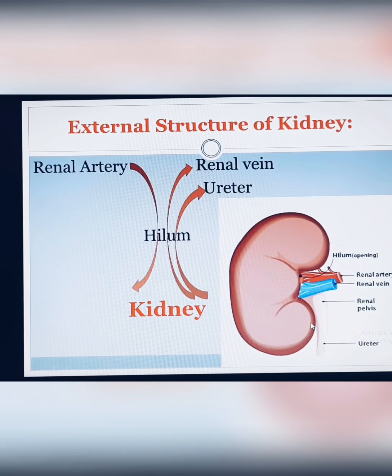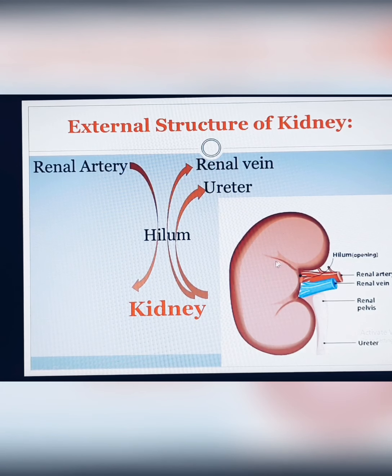They are coming out through a point, and in the meantime the renal artery enters into the kidney through the same point. So this point is called the hilum. The hilum is an indentation of the concave surface where the renal artery enters into the kidney, and from where the renal vein and ureter come out from the kidney.